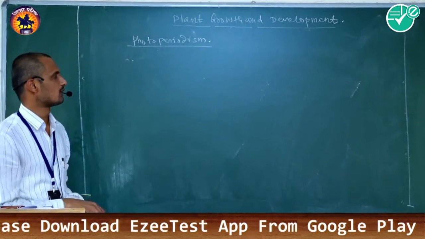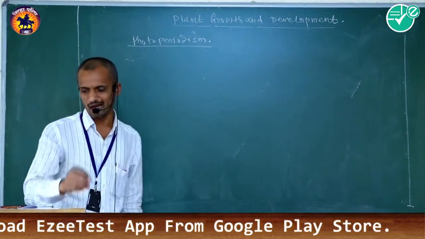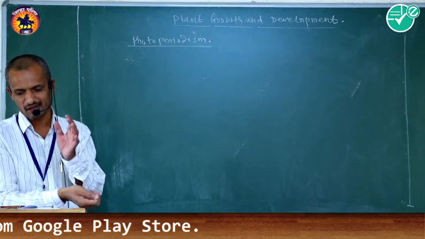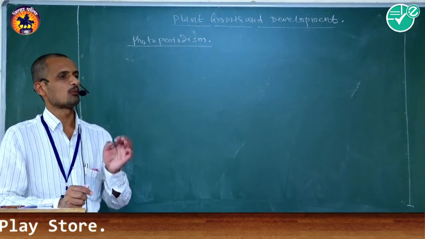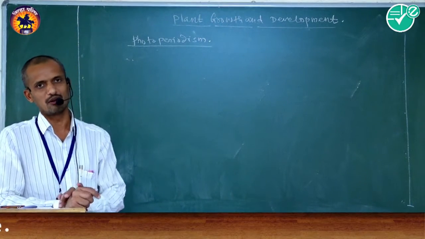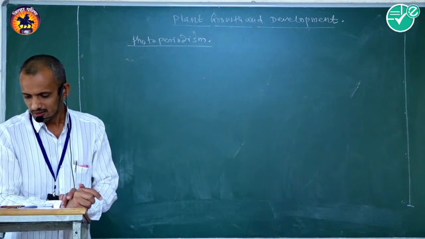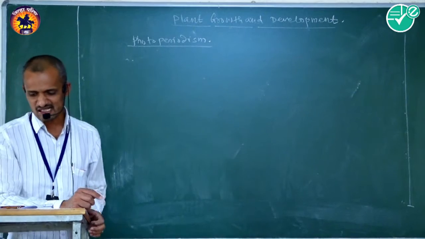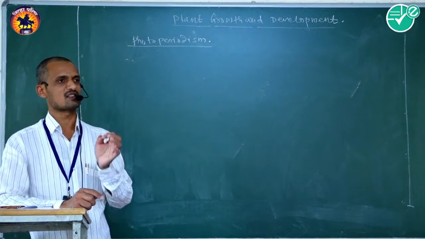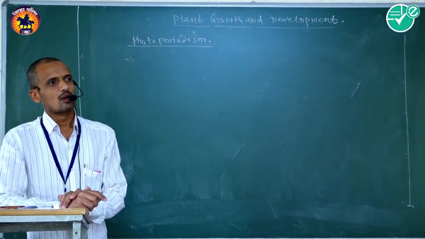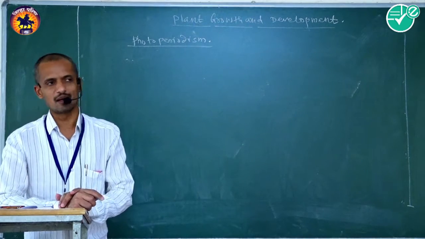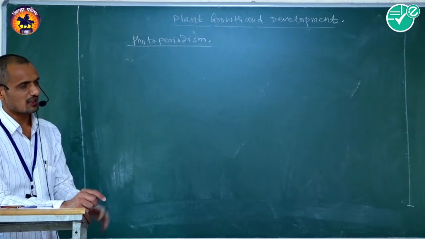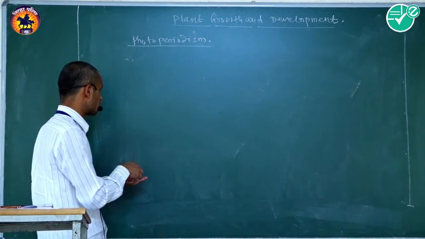And third one is day neutral plants. That is, on the basis of the photoperiod required for the initiation of flowers, Garner and Allard classified the following types of photoperiodism. There are three types of photoperiodism.